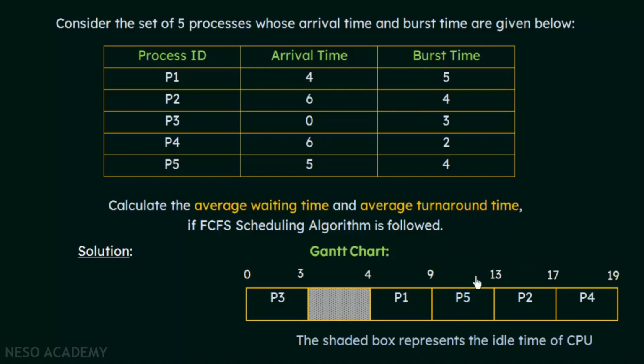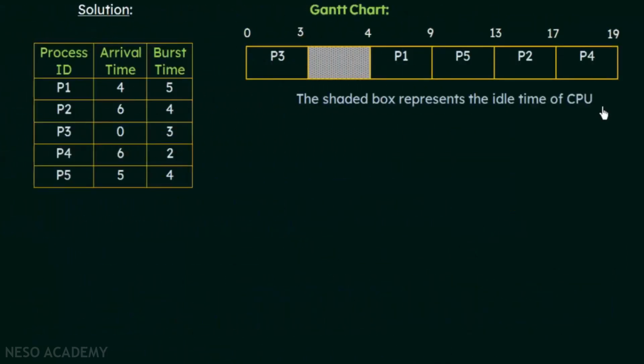Alright, now our question was to find the average waiting time and the average turnaround time. Now let us see how we can proceed and find out these two values. So here I have just made that table which we saw before a bit smaller so that it fits on the screen. It's the same table, and here we are going to calculate the average waiting time and the average turnaround time for this set of processes that we have.